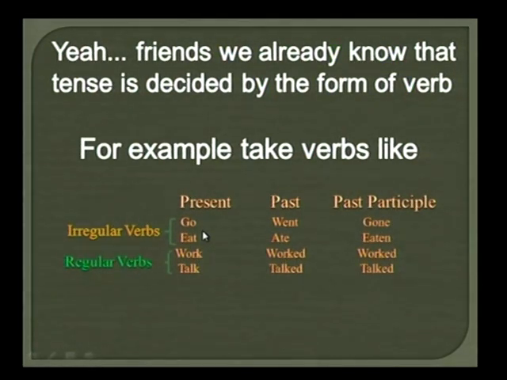Here you can see go, went, gone. These three were irregular. So these verbs are called irregular verbs. Irregular verbs are also called strong verbs. What are irregular verbs? Irregular verbs are also called strong verbs. Then what do we call regular verbs? Please tell me. Yeah, exactly. They are called weak verbs.